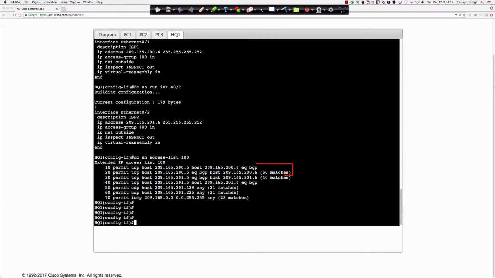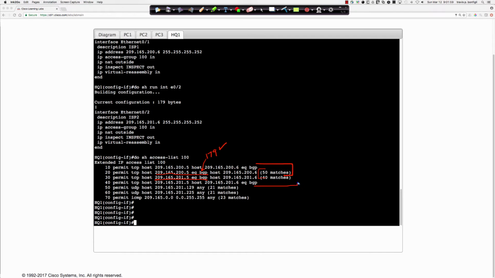In looking at these first 2 entries, a quick review here: if it's coming from 209.165 port number 179, sourcing from 179, who is the server between ISP1 and the HQ1 router? We would say that ISP1 would be the server. So ISP1 appears to be the server side of this TCP communication, and then ISP2 on the other side, and that's why we have the matches here.